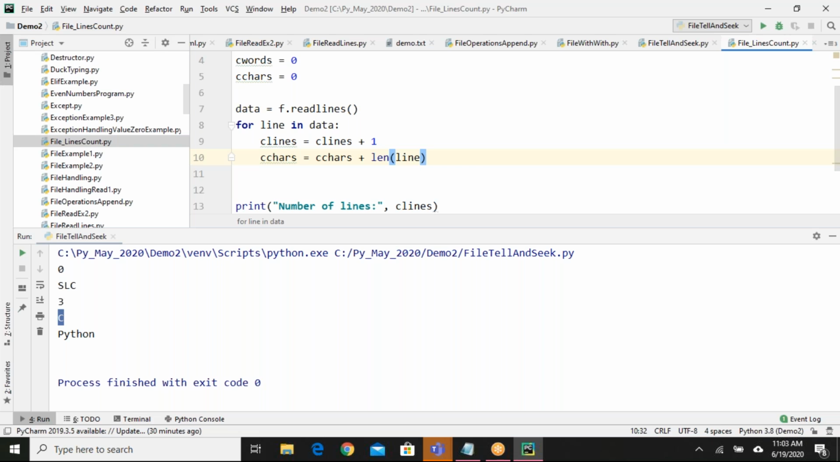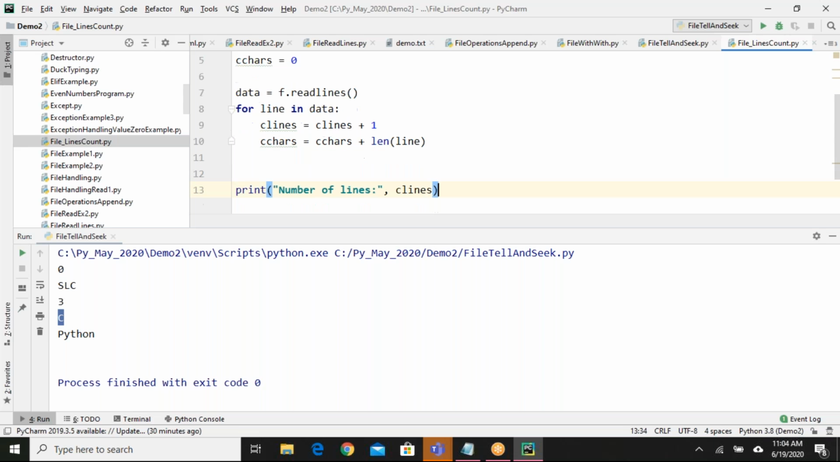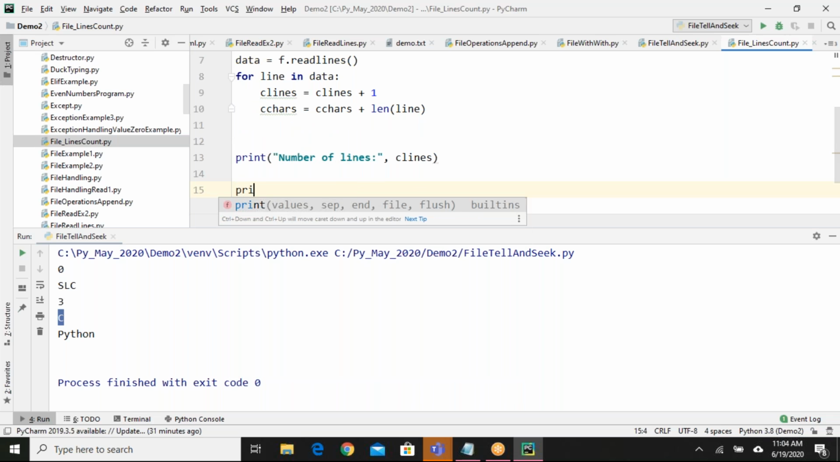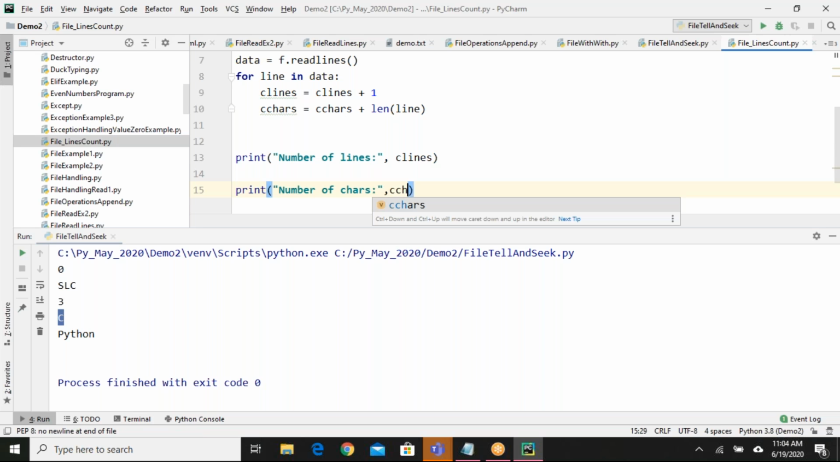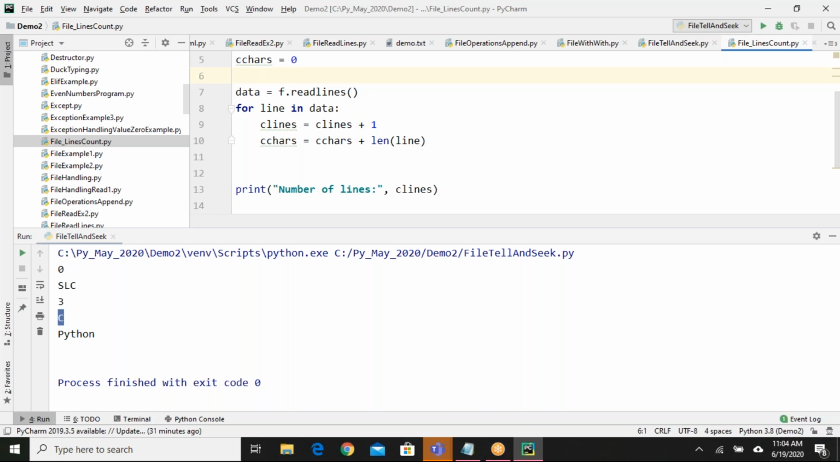When I say length of line, length is a function we have seen in the string operations. So when you have a string and that is enclosed with the length function, what will it give? It will give the number of characters available in the string. Here line is a string for us. So when you say length of line, it will give how many characters are available. So that also I can print here. Print number of characters, c chars. Done.